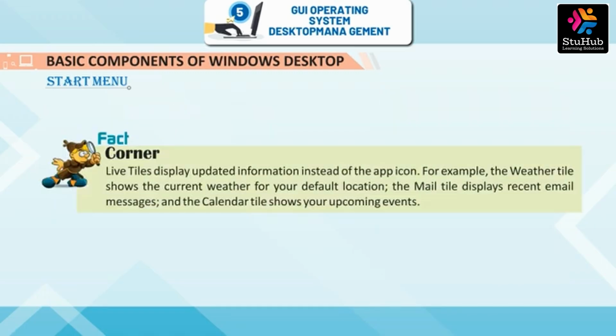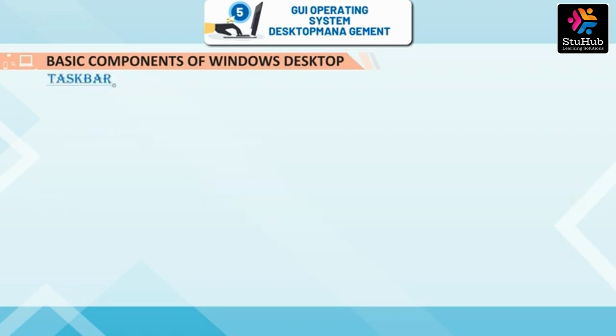Fact Corner. Live tiles display updated information instead of the app icon. For example, the weather tile shows the current weather for your default location. The mail tile displays recent email messages, and the calendar tile shows your upcoming events.